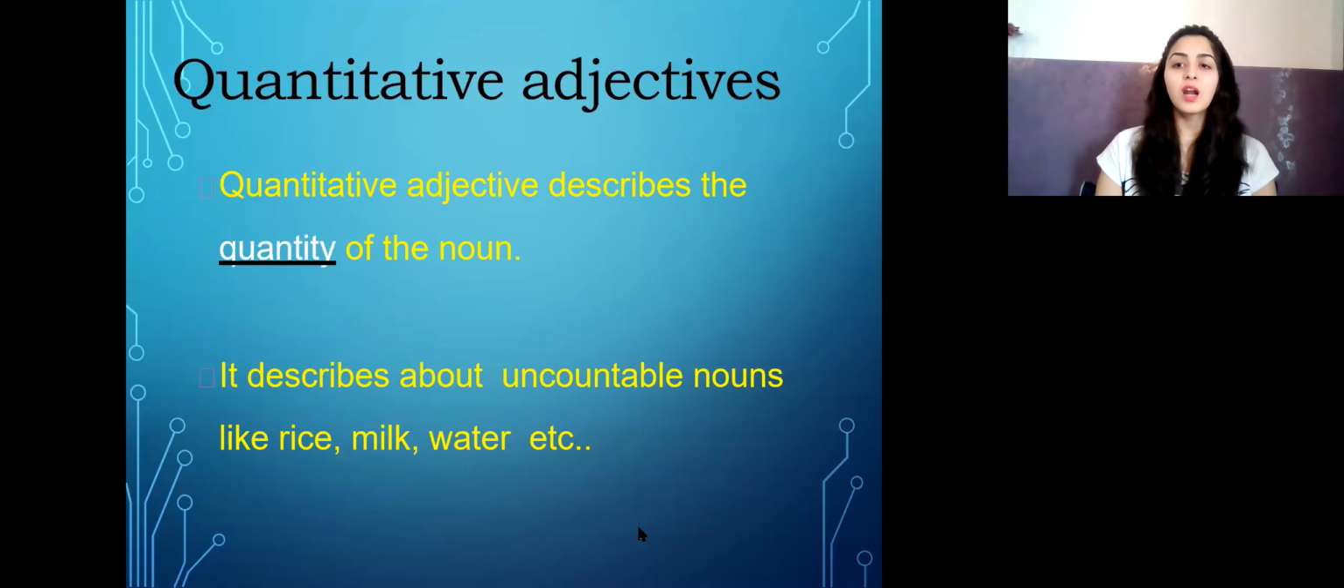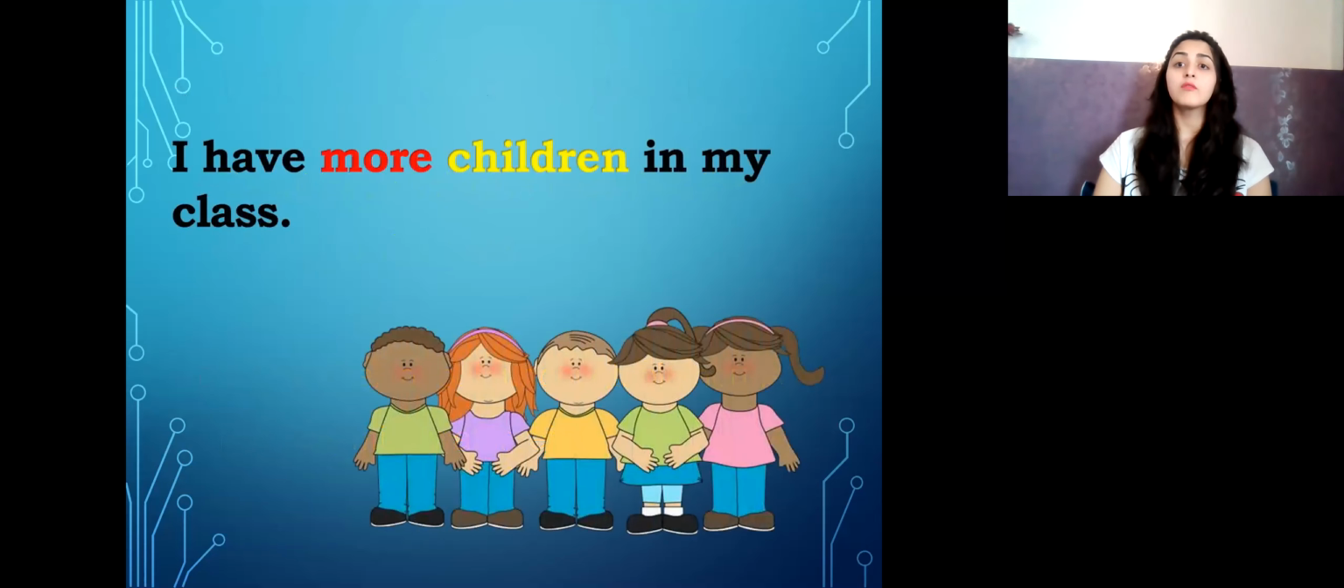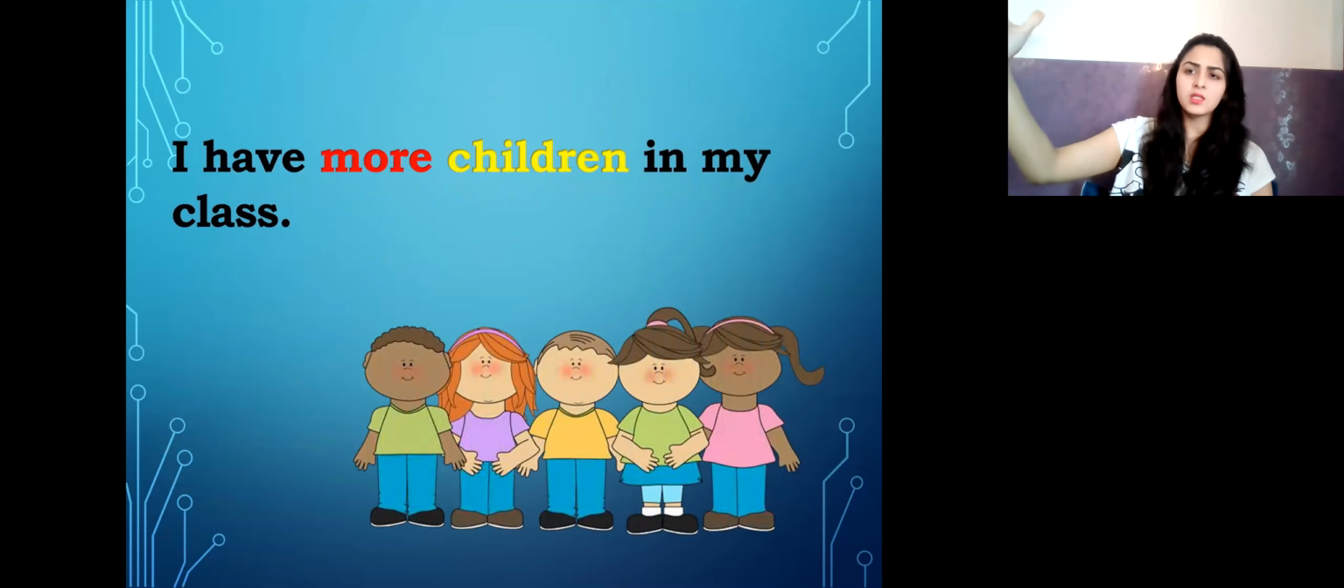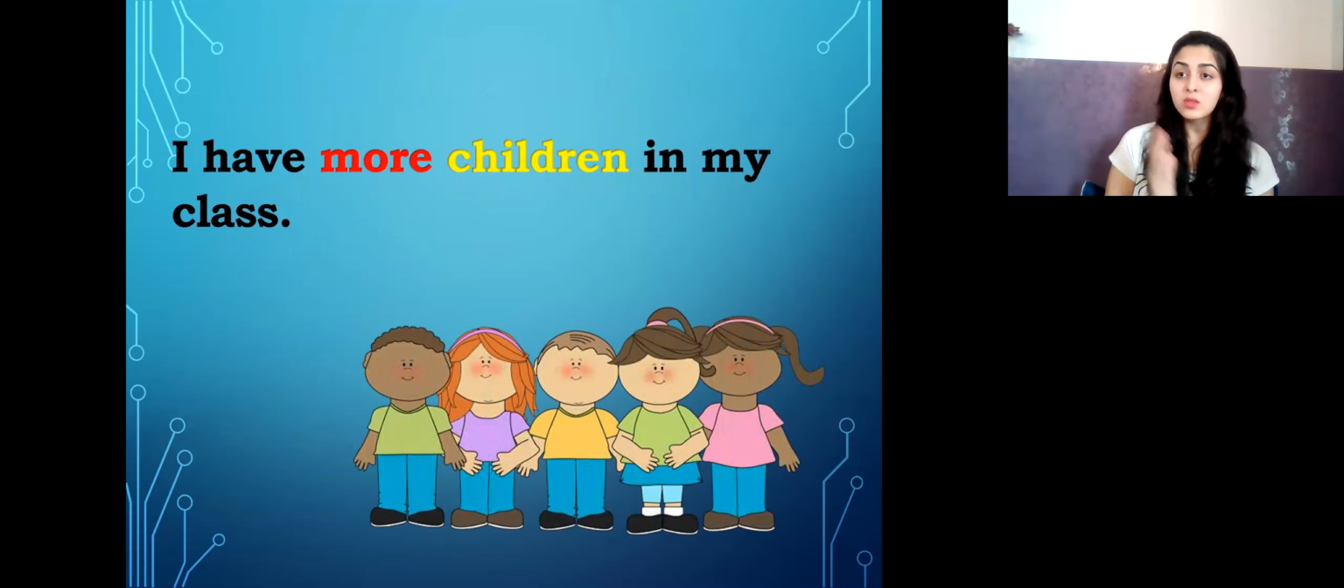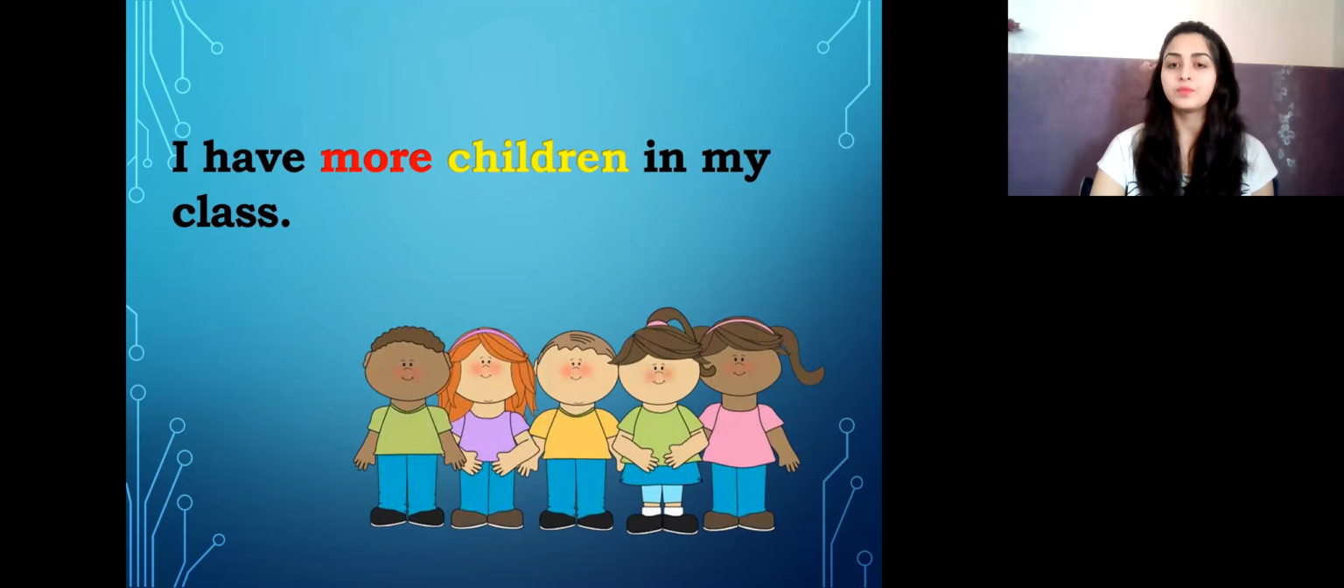Yeah, so it describes the uncountable nouns like rice, water, milk. I have more children. So what do you mean by more children, right? More is the quantity. That means that person may have three or five or seven. I have 10, so I have more. It does not mean I am denoting the number, that is 10 or 11. I am not denoting the number here, but still it falls into the quantitative adjectives as it has the word more.